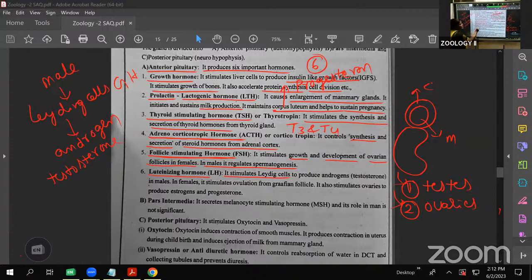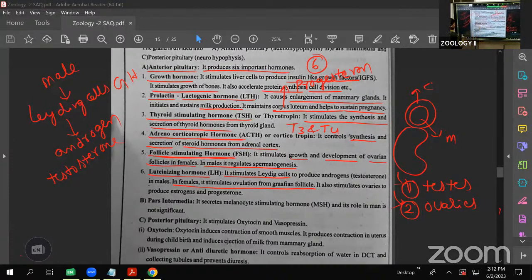Next, in females it stimulates ovulation from the Graafian follicle. Already I said that inside the ovary, different developed follicles are there.